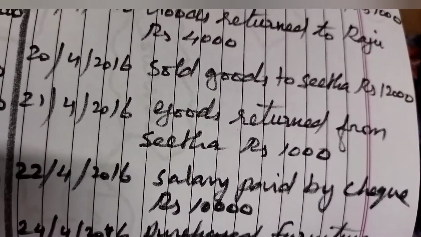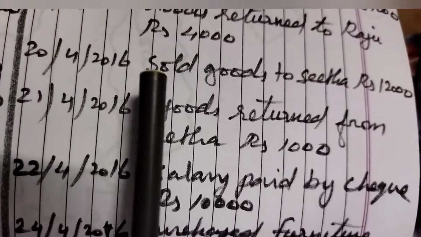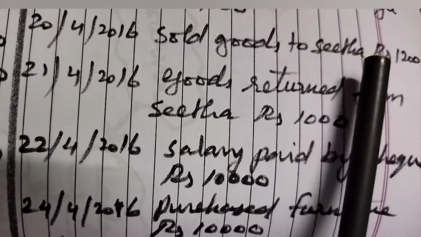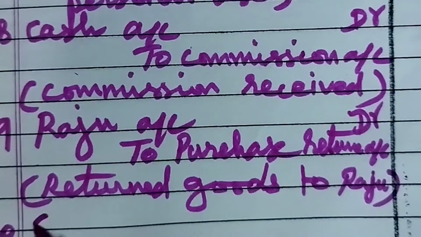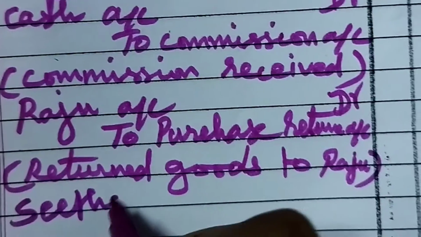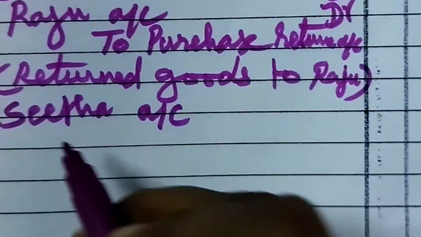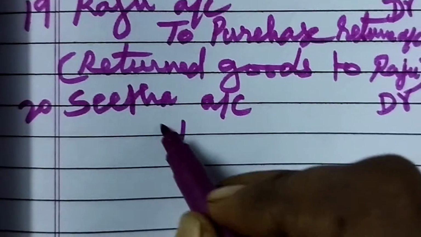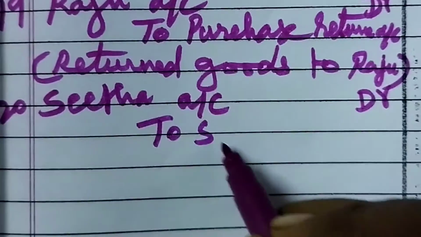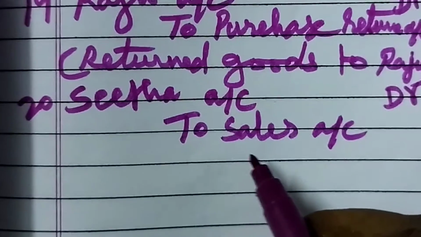What is the next transaction? 20th April 2016. Sold goods to Sita, rupees 12,000. Date 20. So Sita account should be debited because Sita account is a personal account. She is the receiver, so we are debiting Sita account. Then to sales account, because goods are going out from the business, so we are crediting the sales account.